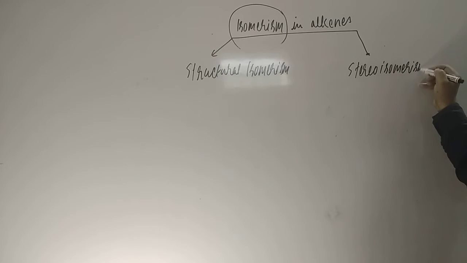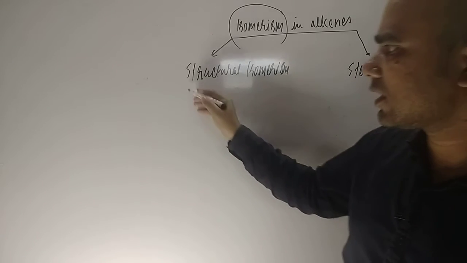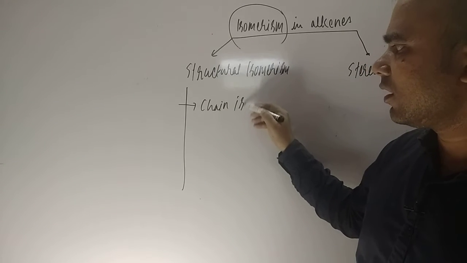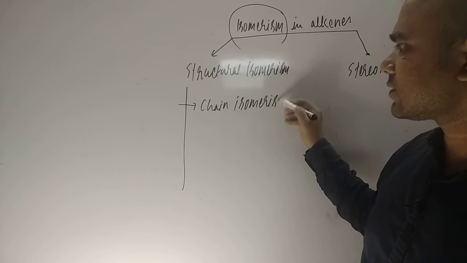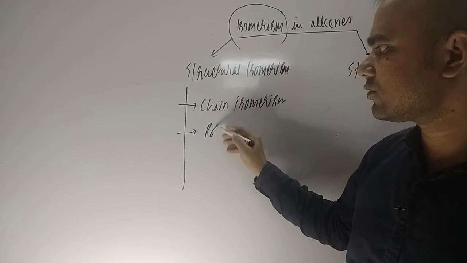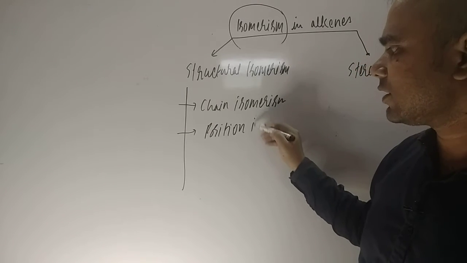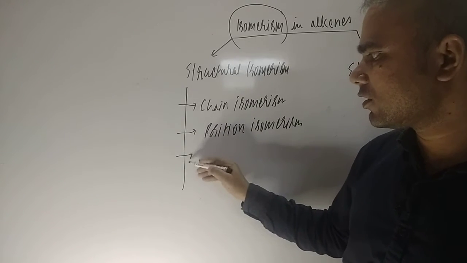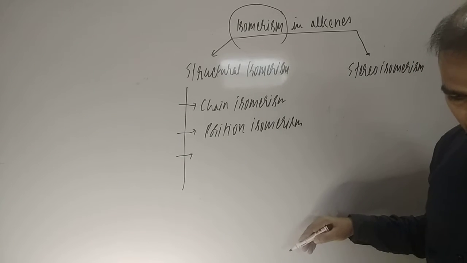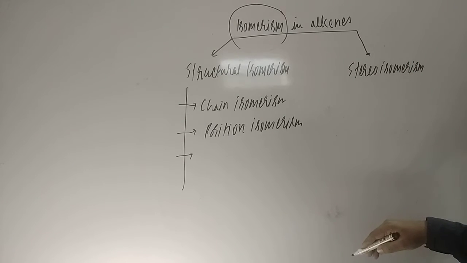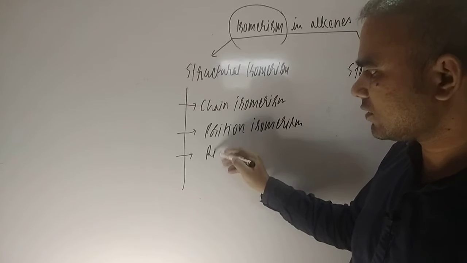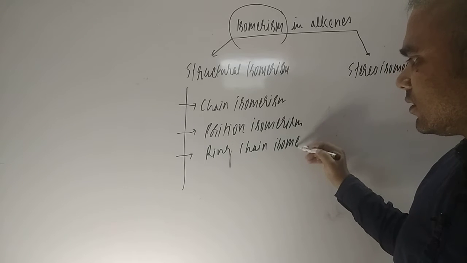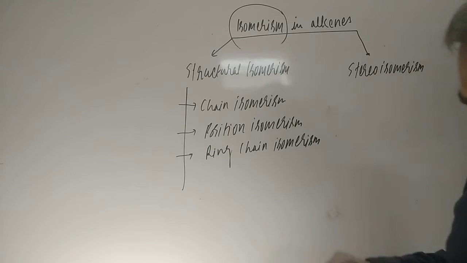If you talk about structural isomerism, the first one is chain isomerism. The next one is position isomerism. The third one is ring chain isomerism.